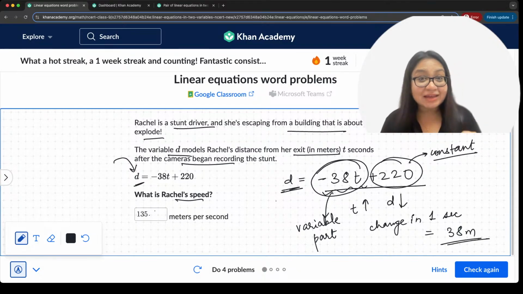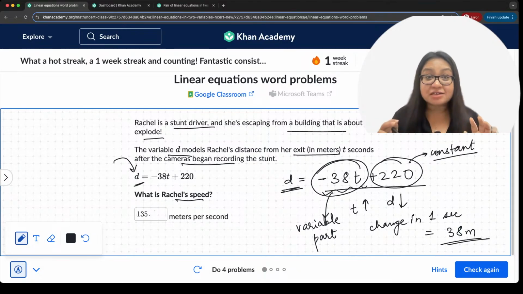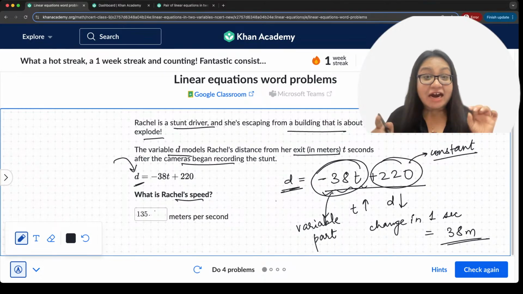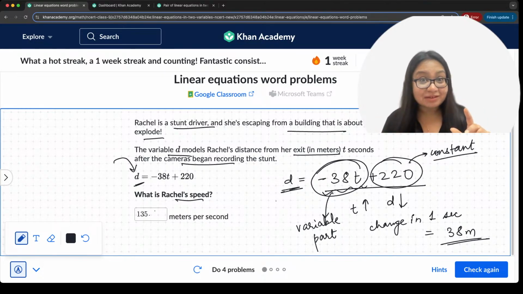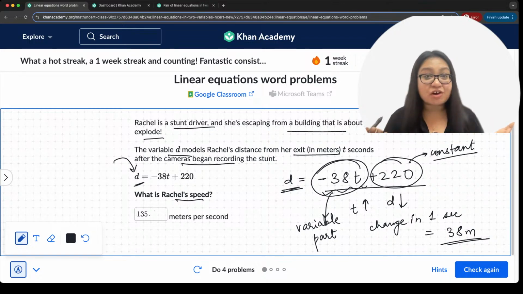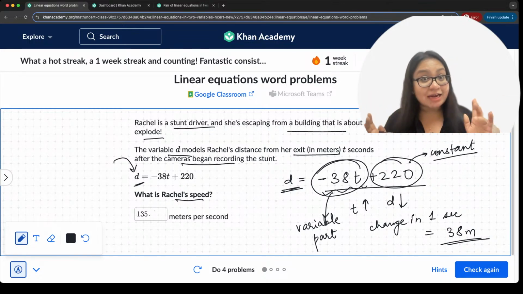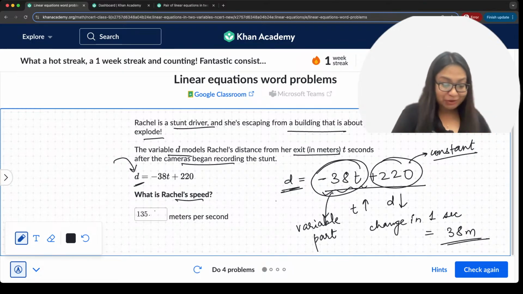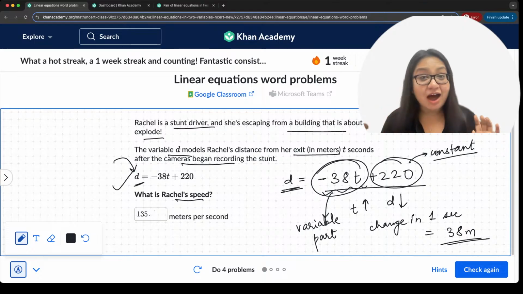And that is why the speed is 38 meters per second, right? Understanding this concept, it's very basic math, class independent. Whichever grade you are in, 9th, 10th, 11th, 12th, you should be able to understand a simple linear equation and a simple linear function, right? So I see that the answer over here will be 38, correct?